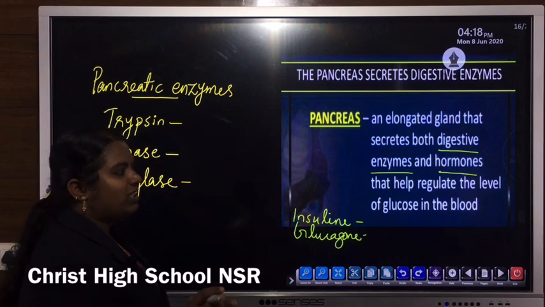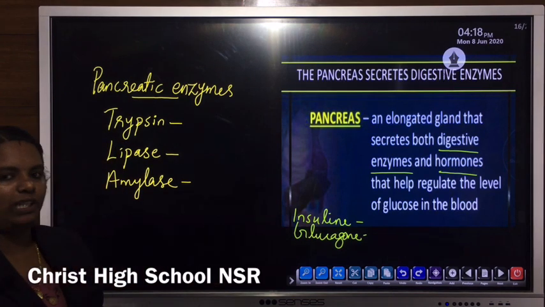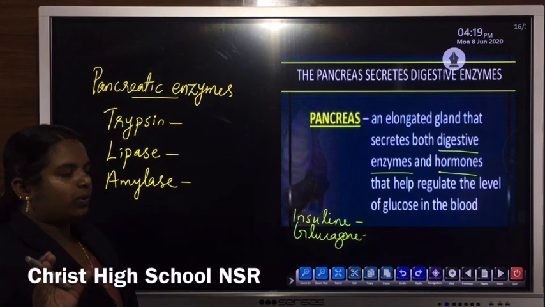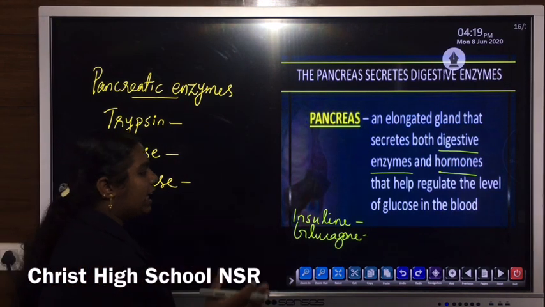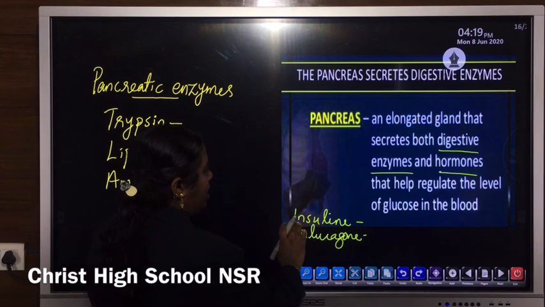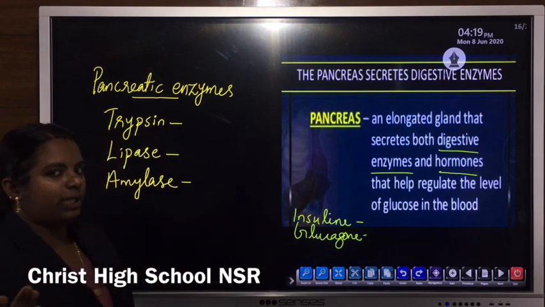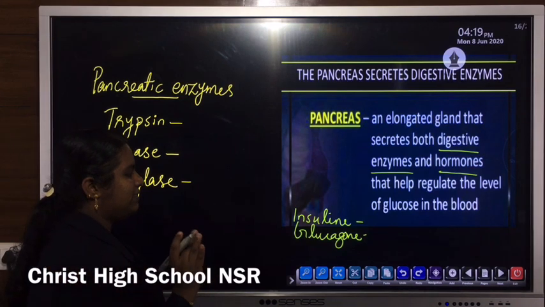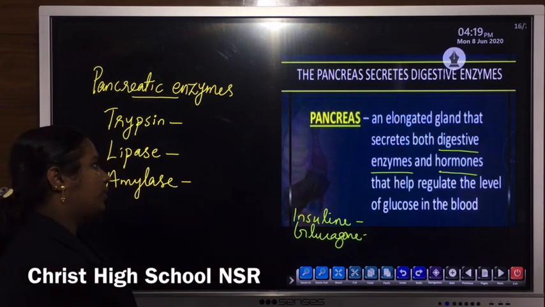Their main function is to help in the regulation of the level of glucose. The regulation of glucose level is mainly controlled by hormonal secretion that comes from the pancreas, that is insulin as well as glucagon.